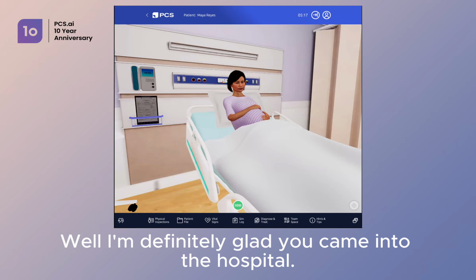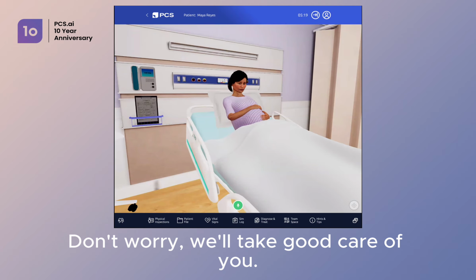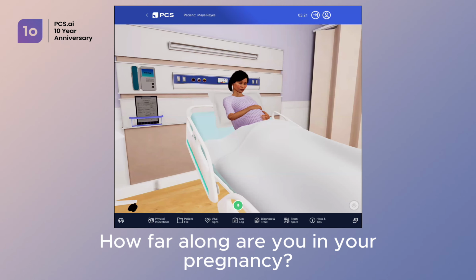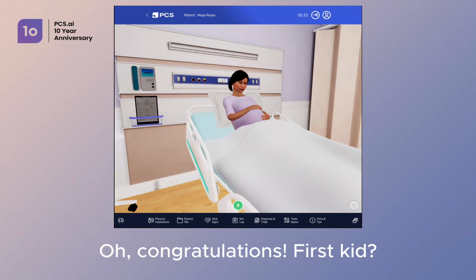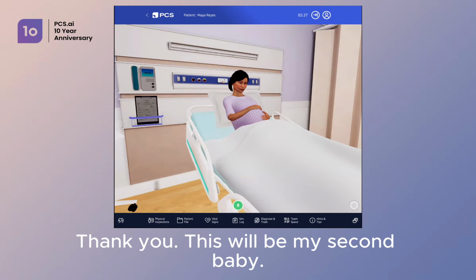Well, I'm definitely glad you came into the hospital. Don't worry, we'll take good care of you. How far along are you in your pregnancy? I'm 36 weeks pregnant. And do you know the gender of the baby? Yes, I'm having a girl. Oh, congratulations. First kid? Thank you. This will be my second baby.